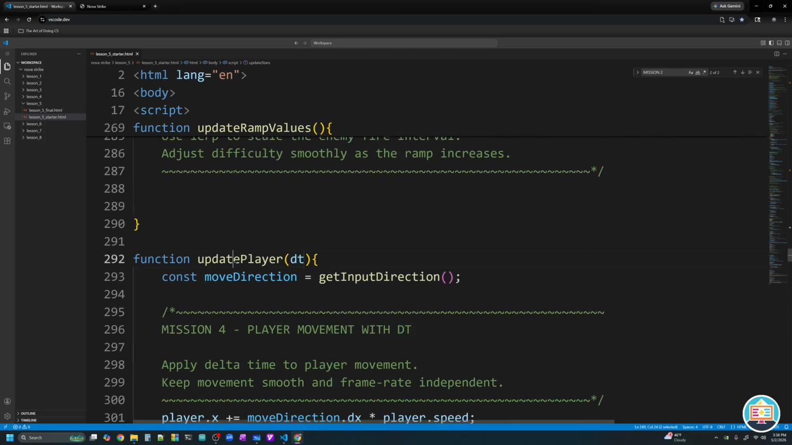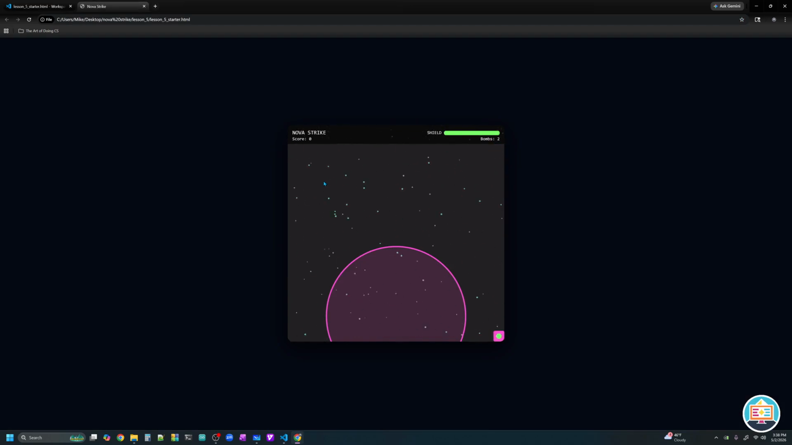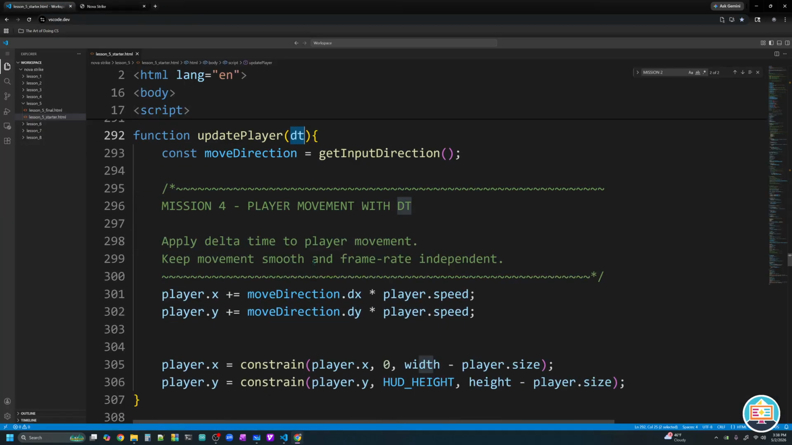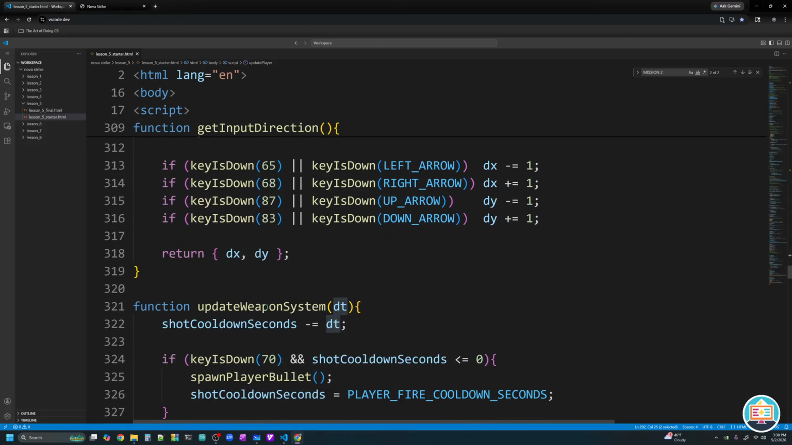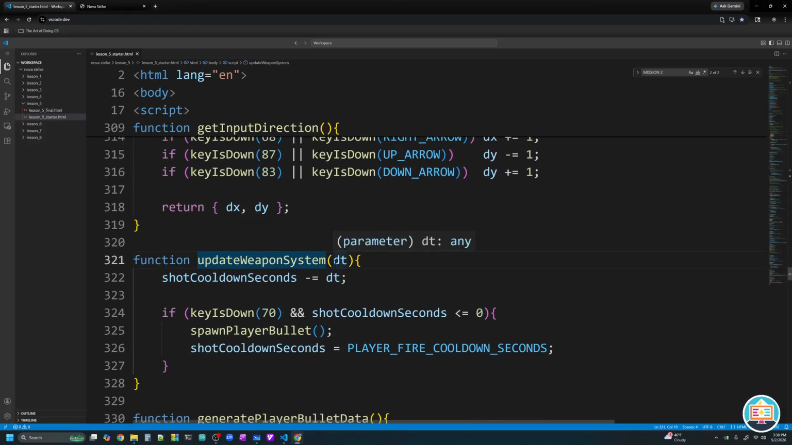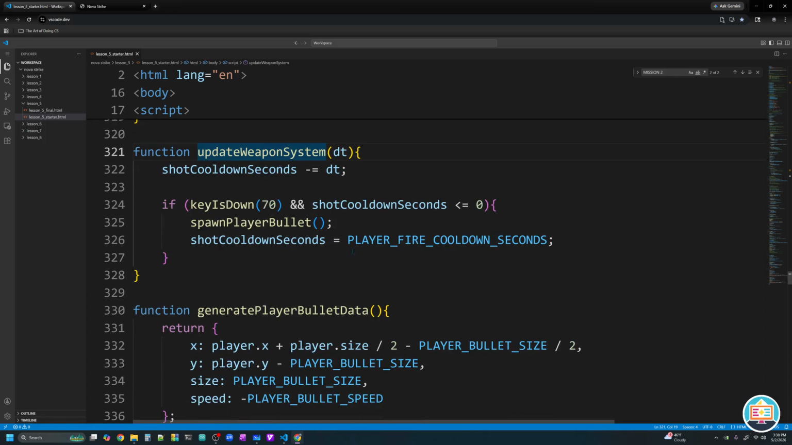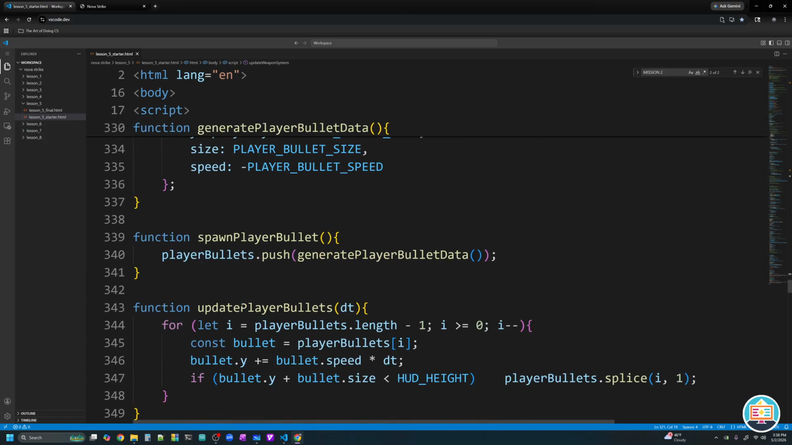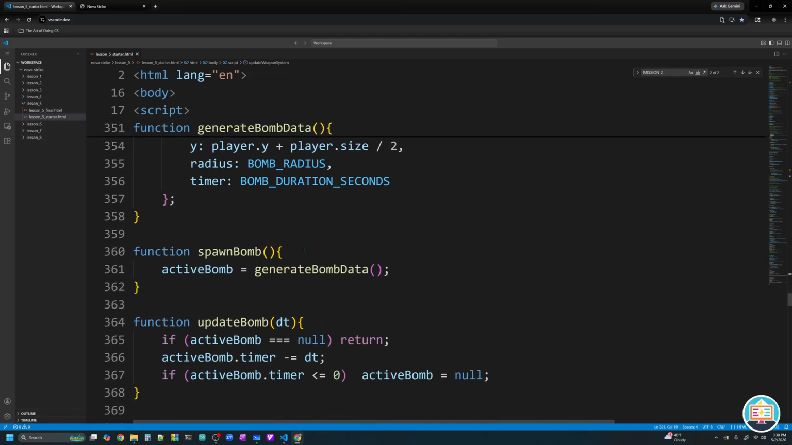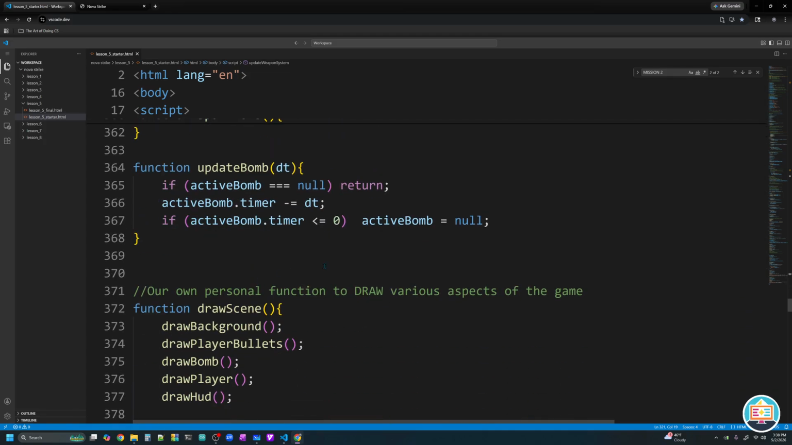Update ramp values, no. Update player. Update player needs dt. Again, that system is broken. I'm moving all over the place. We don't have access to our time variable. Get input for action, no. Update weapon systems needs dt. I can't fire bullets anymore. It's because that system is broken. So we got to give that time. What else? Update player bullets needs dt. Update bomb needs dt. Okay, so a lot of those update functions need it.